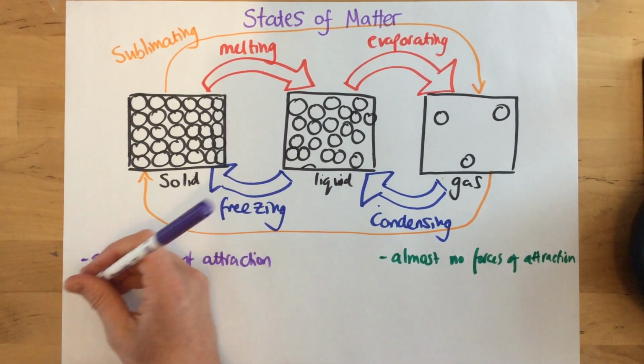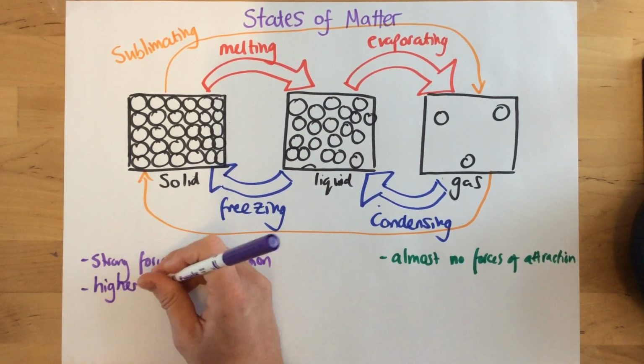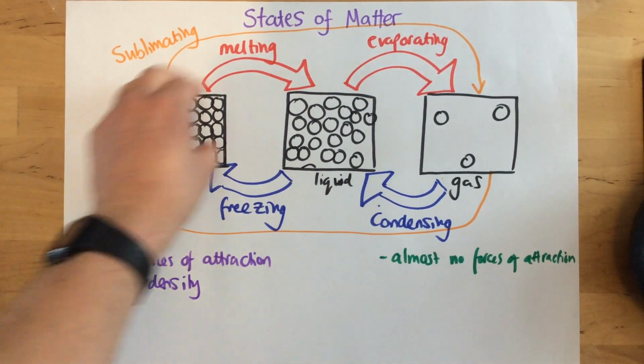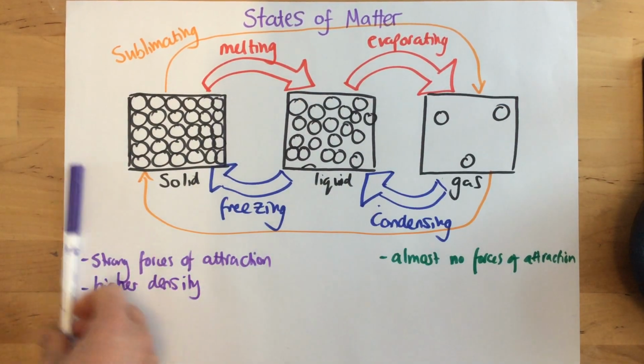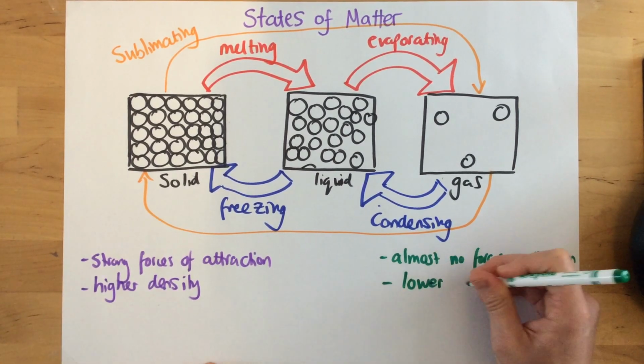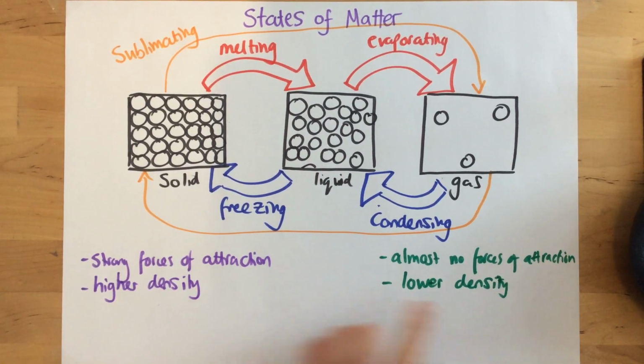We can look at the difference in density. So for most substances, solids have a higher density because the particles are more tightly packed together than in liquids, than in gases. So at this end we'd have the lower density. There are exceptions to this, but for most substances this is true.